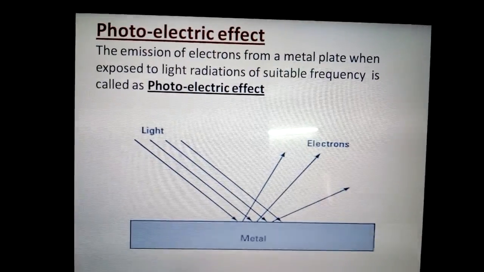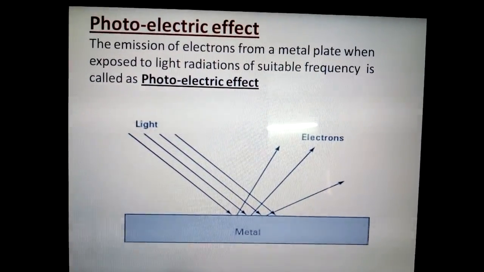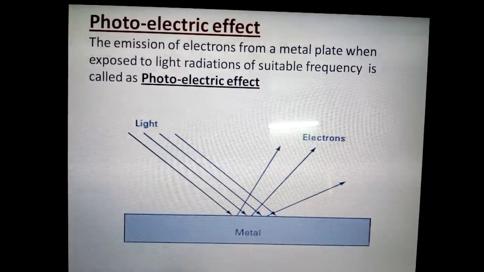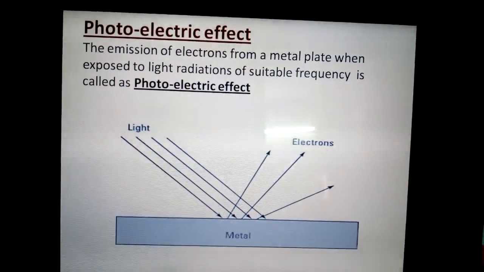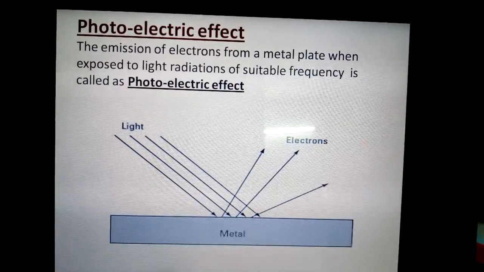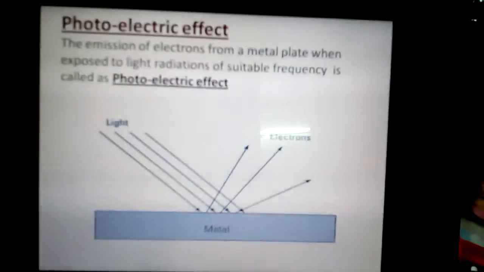So what is photoelectric effect? It is the emission of electrons from a metal plate when the metal plate is exposed to radiations of suitable frequency. The figure shows a metal plate which is exposed to light radiations, and when the light radiations are incident on the metal plate, it emits electrons.